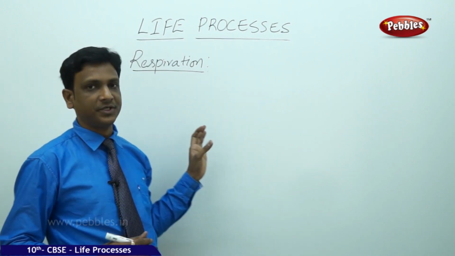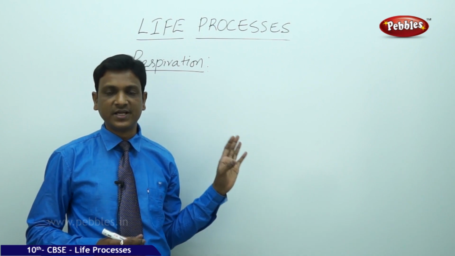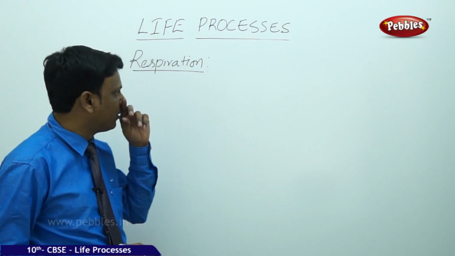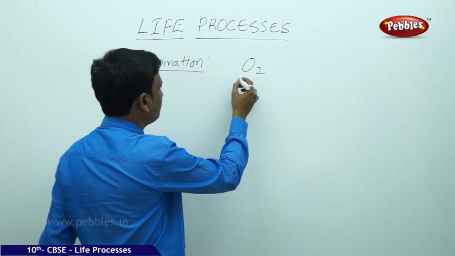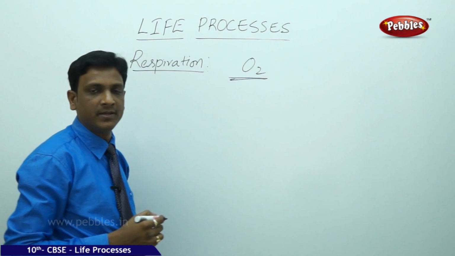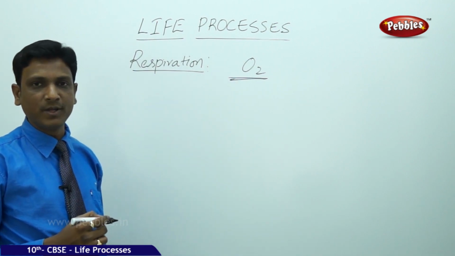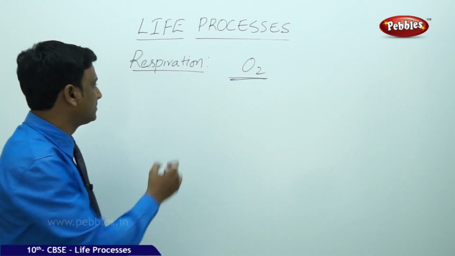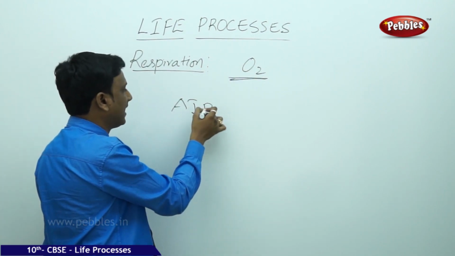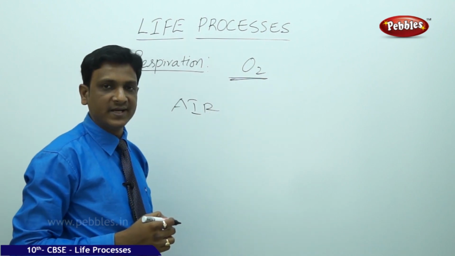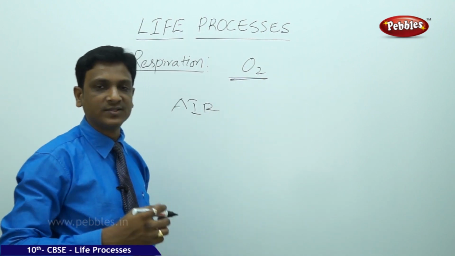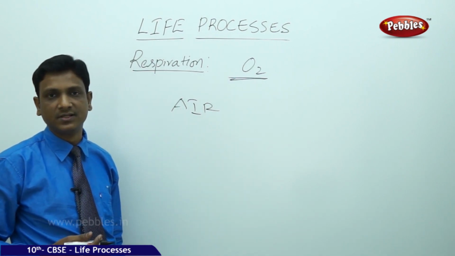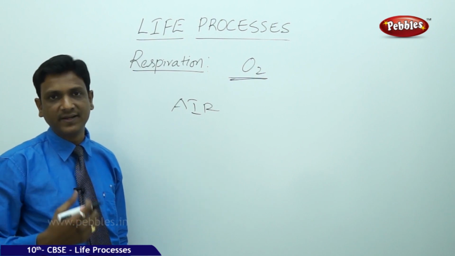So we have seen cellular respiration, in which energy is released from molecules like glucose. But aerobic respiration requires oxygen and takes place only in the presence of oxygen. How do aerobic organisms get the oxygen? Where is it present? Oxygen is present in the air as well as in the water. The organisms that live on land get the oxygen from the air. Air is around us. Air contains oxygen. So how do organisms obtain this oxygen?